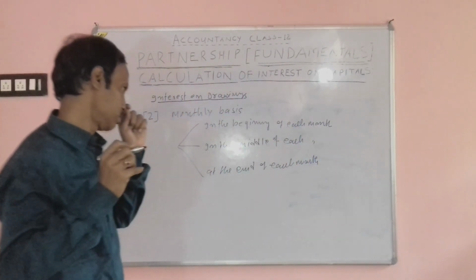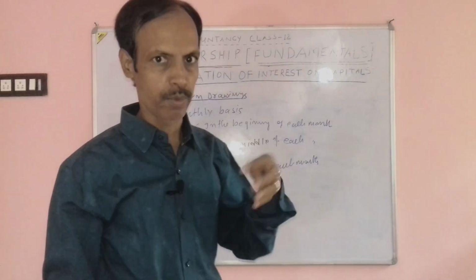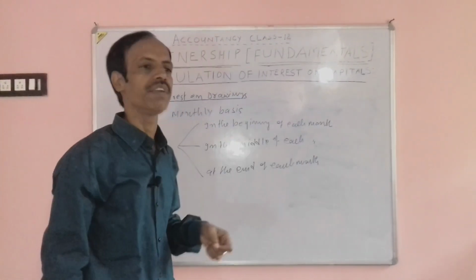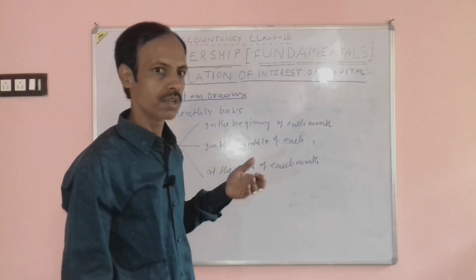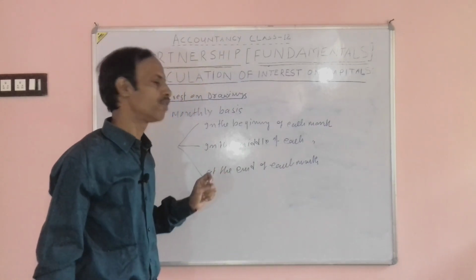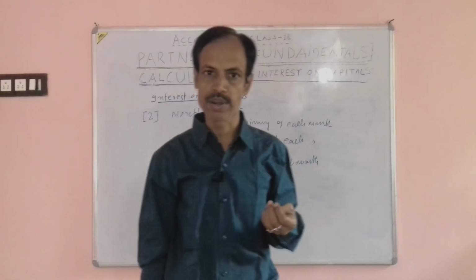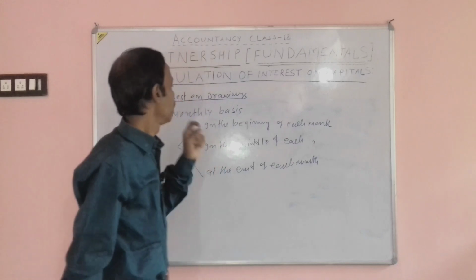What is the meaning of this statement? In the beginning of each month means 1st January, 1st February, 1st March, 1st April, in this way; middle of each month means 15 January, 15 February, 15 March, in this way; and at the end of each month means 31st January, 28th February, 31st March, and so on.